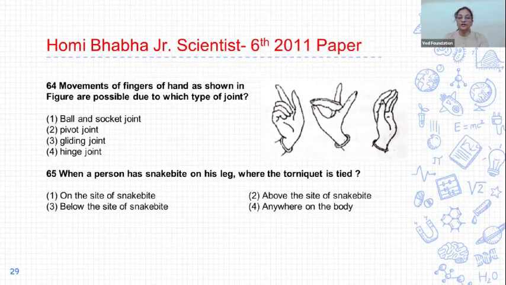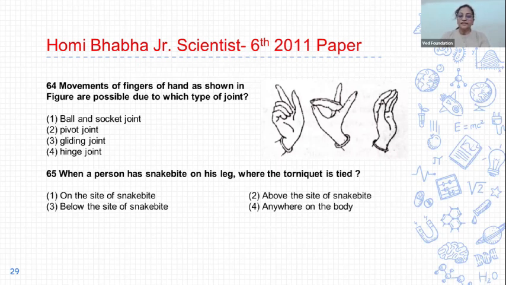64. Movement of the finger of the hand as shown in the figure is possible due to which type of joint? First, ball and socket joint. Second, pivot joint. Third, gliding joint. And fourth, hinge joint. And the correct answer is option 3, gliding joint. The joints in fingers and wrist are gliding joints. So option 3 is correct.